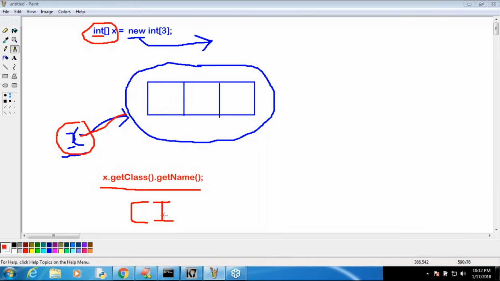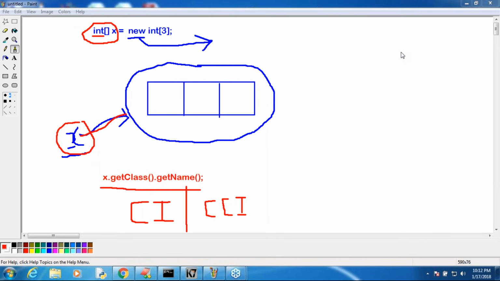If it is two dimension, what is the corresponding class name? Two square brackets I, by default, sir. Clear? I hope you are able to understand, right? So it's very clear that for every array type, internally classes are available.